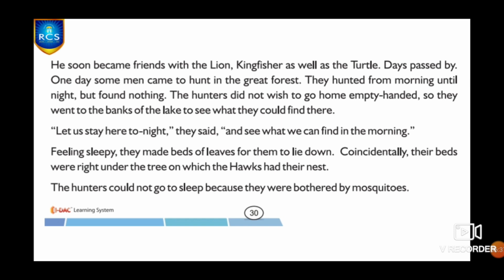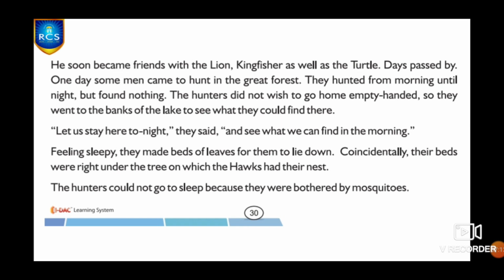After some days passed by, one day some men came to the forest for hunting. It was a great forest, right? So many hunters will be coming to that forest for hunting. Like that, one day some men came to hunt in the great forest. They hunted from morning until night, but they could not find anything there. The hunters did not wish to go home empty handed, that is, without anything in their hands. So they went back to the banks of the lake to see what they could find there.